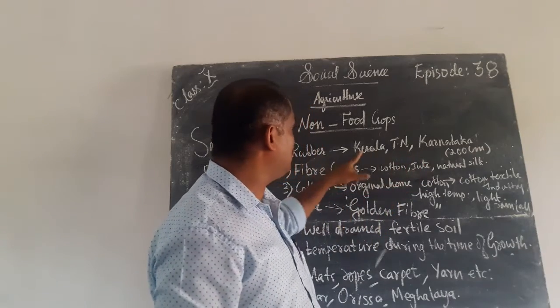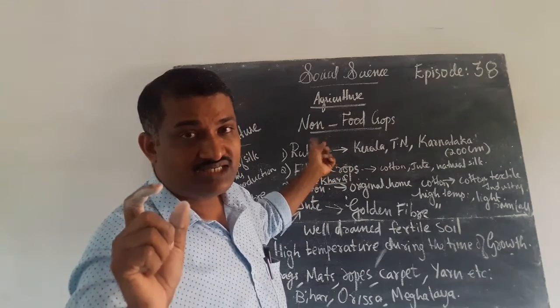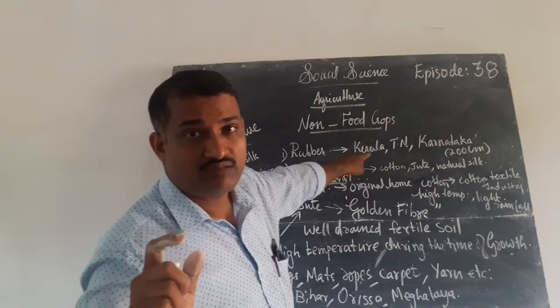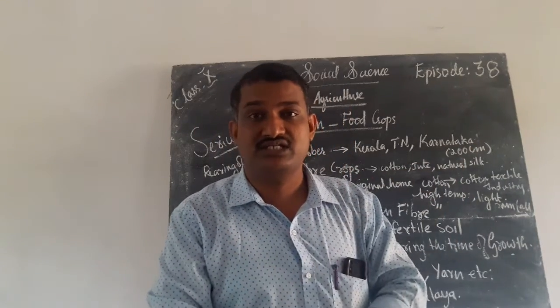Just for example, the main areas that cultivate rubber are Kerala, Tamil Nadu, Karnataka. These states cultivate rubber.